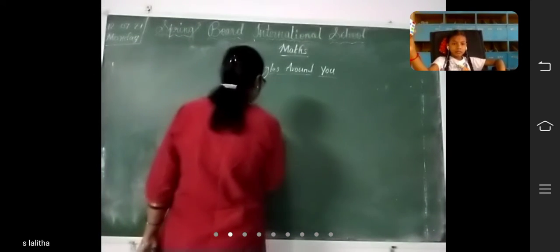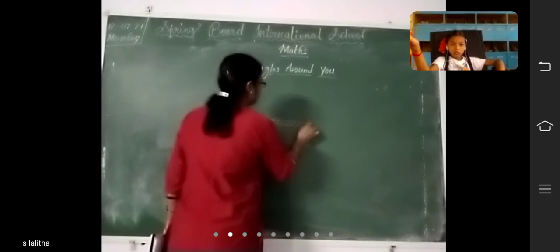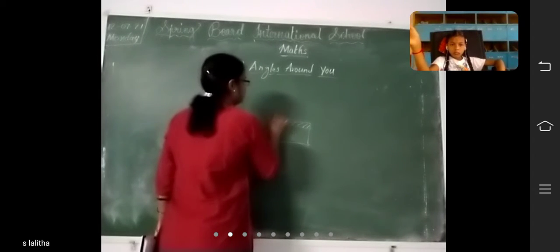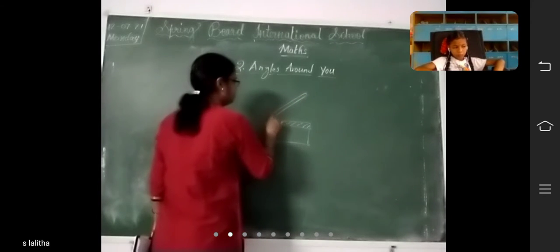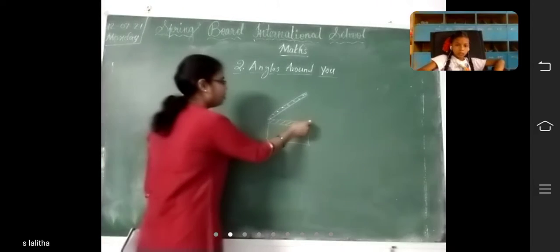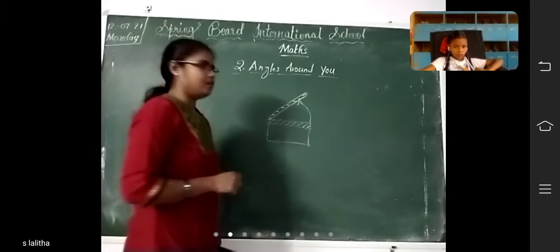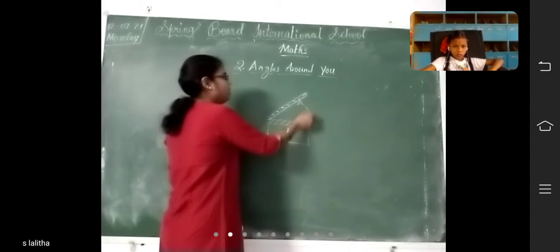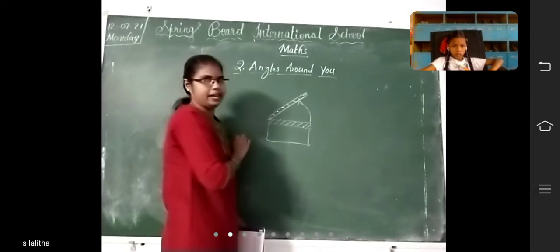Suppose this is a clapperboard. It will rotate like this, then it will return to the same position.